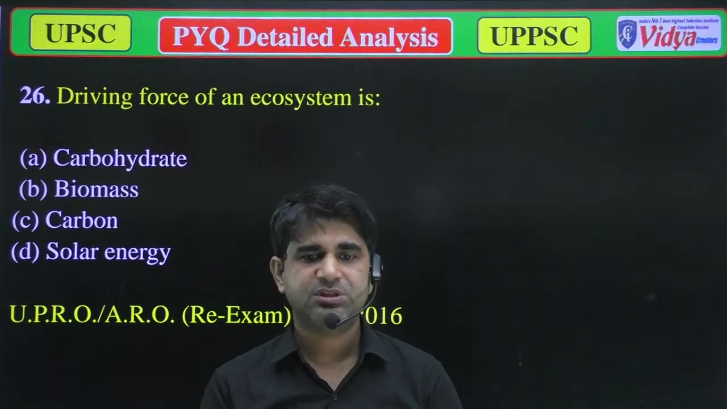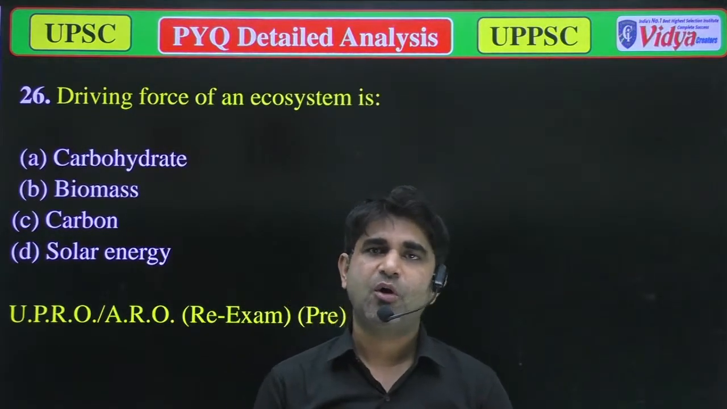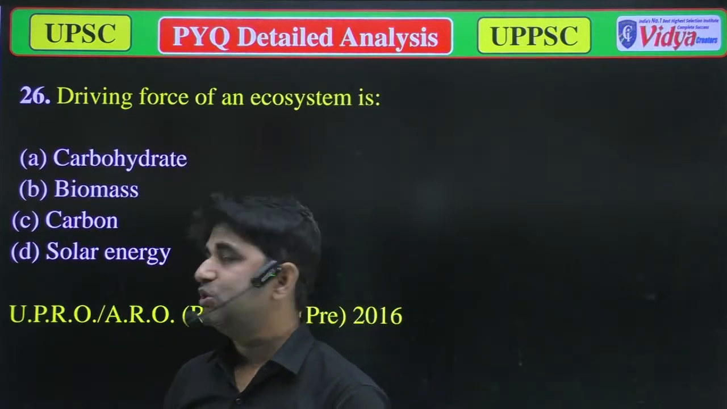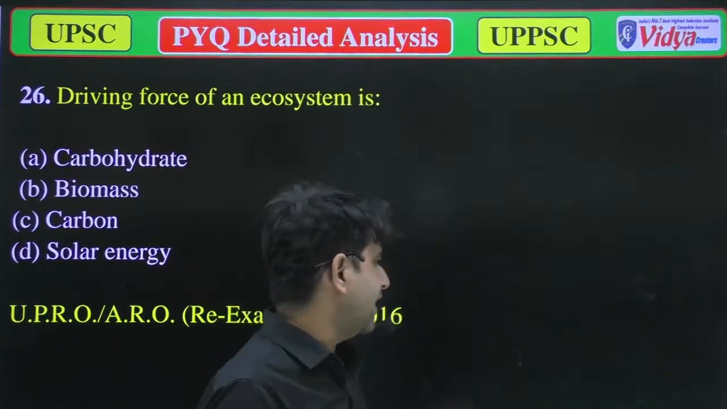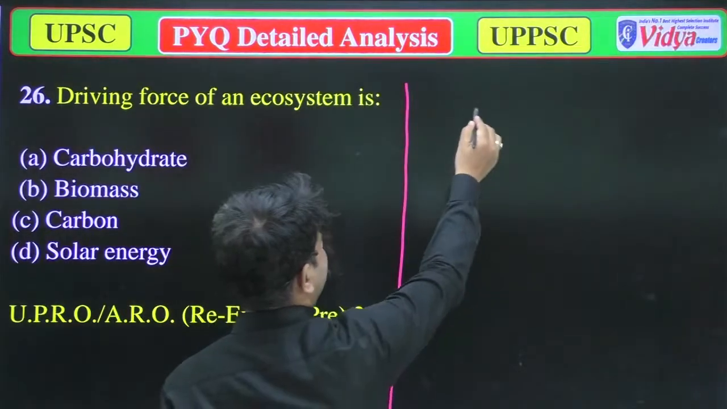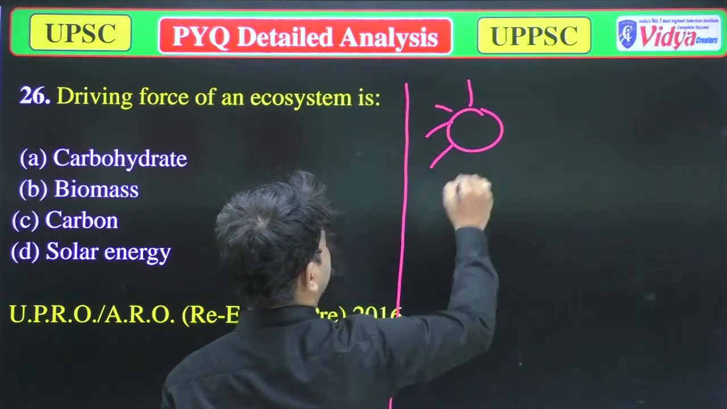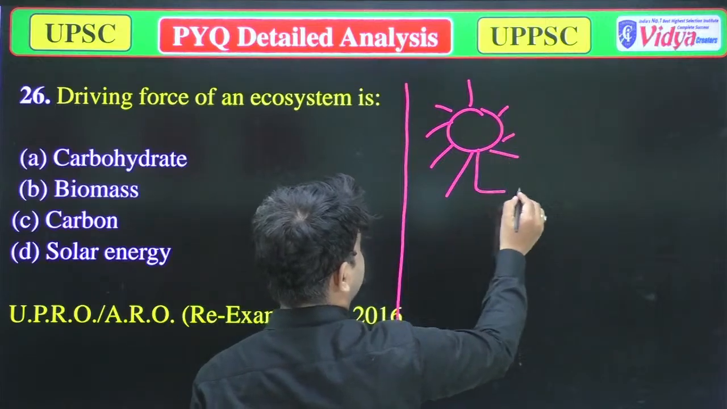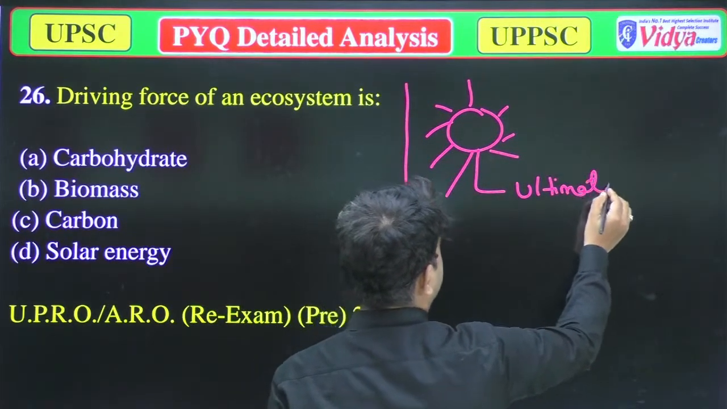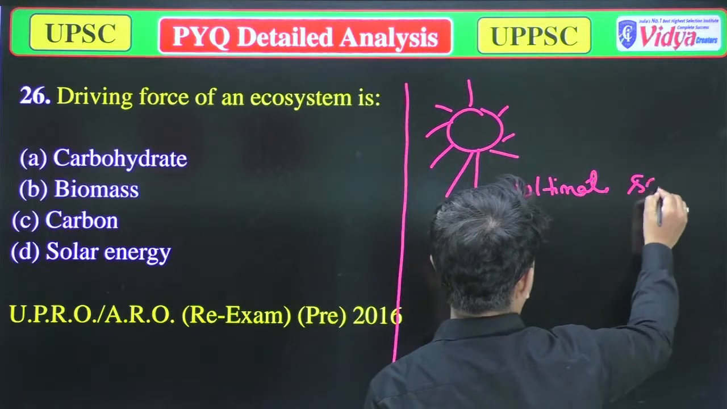So our options are A. Carbohydrate, option B. Biomass, option C. Carbon, and D. Solar energy. It's a simple question, as you know that in an ecosystem, the sun is the ultimate source of energy.